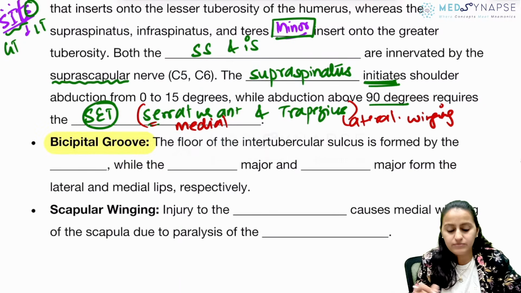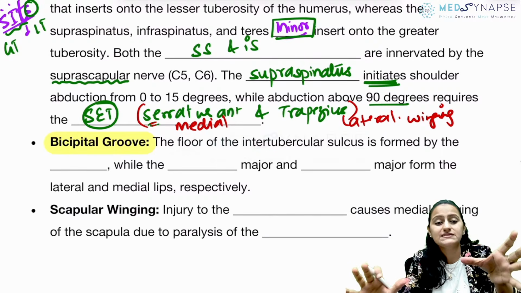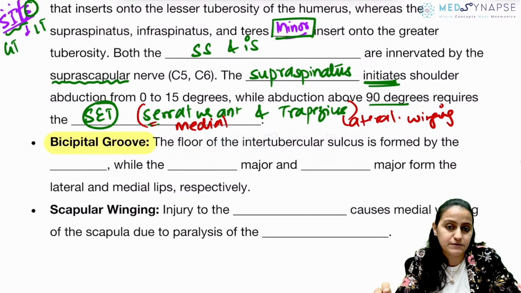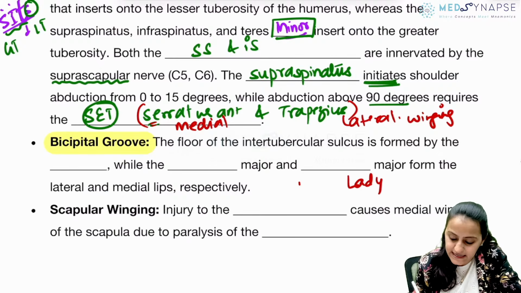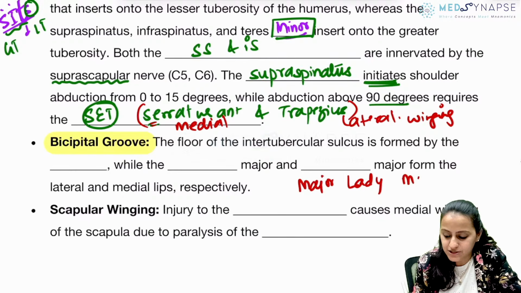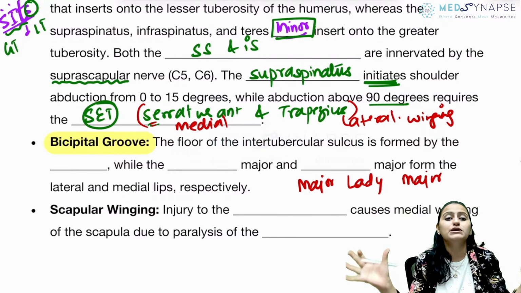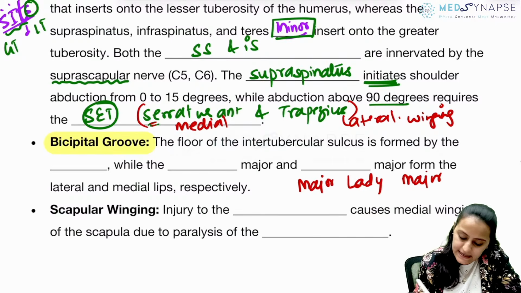Going to next one, bicipital groove. The floor is formed by, like, what muscle is inserting onto the floor of the bicipital groove? So what is the mnemonic for that bicipital groove? It is lady between two majors, right? So remember, there's a lady between two majors. So in the floor is the lady.